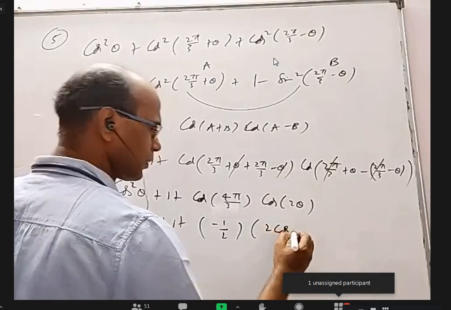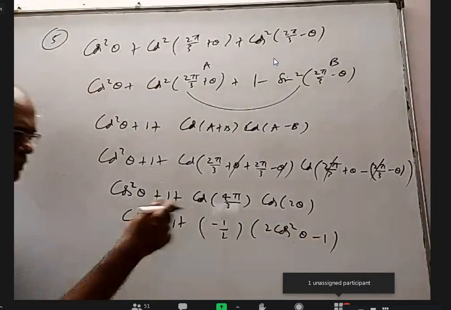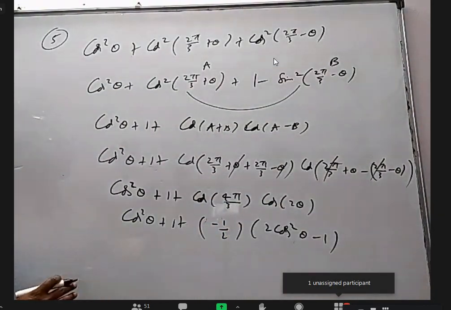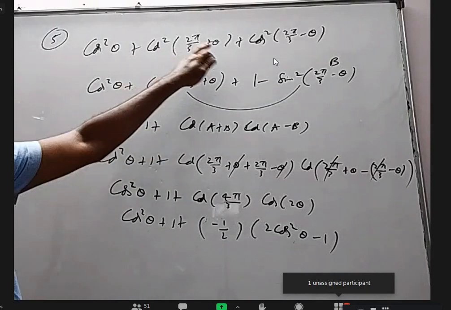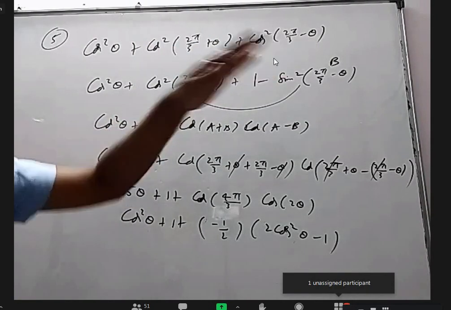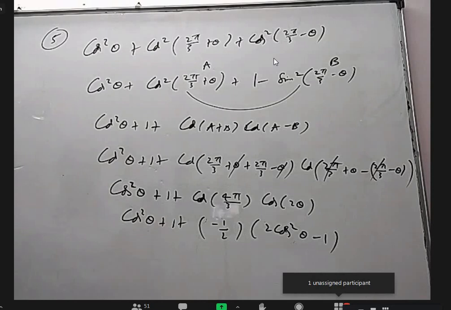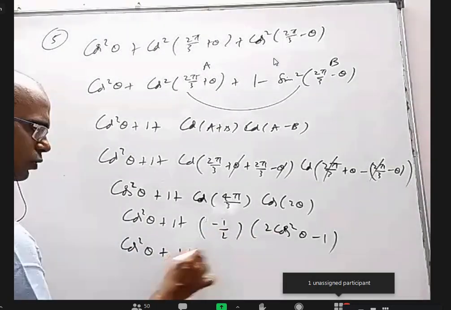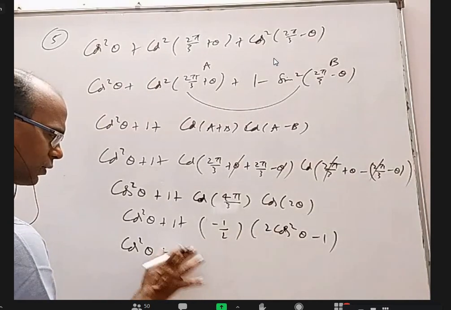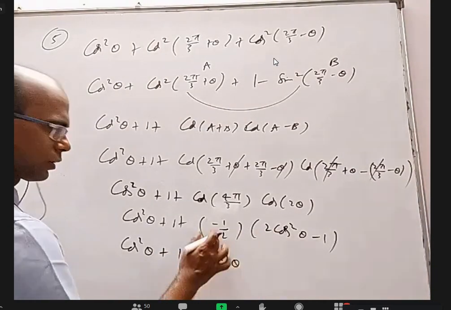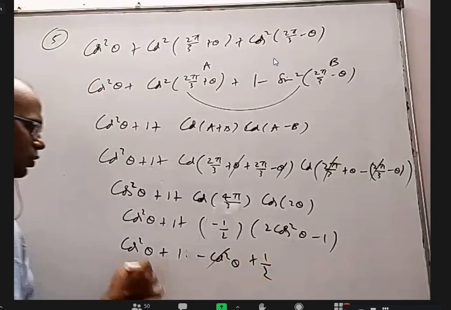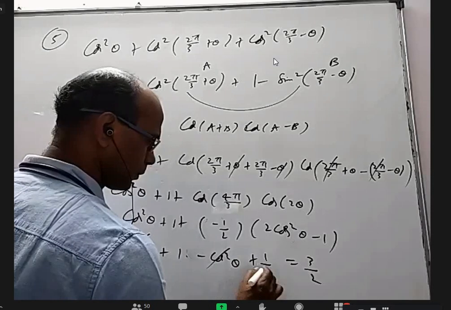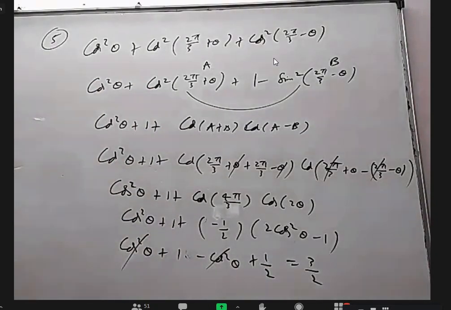Somebody could not do it, don't worry. I'll discuss one more method. Cos 2 theta I wrote as 2 cos square theta minus 1. Otherwise I have to write this as cos A cos B plus sin A sin B, (A plus B) whole square plus (A minus B) whole square, and expand it. It will be lengthy. You get it that way also. This into this, if you do, we'll get minus cos square theta. This into this will come plus 1 by 2. Cos square minus cos square cancel. 1 plus 1 by 2 is 3 by 2.